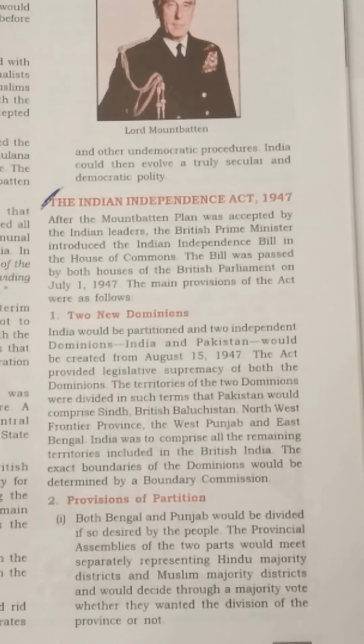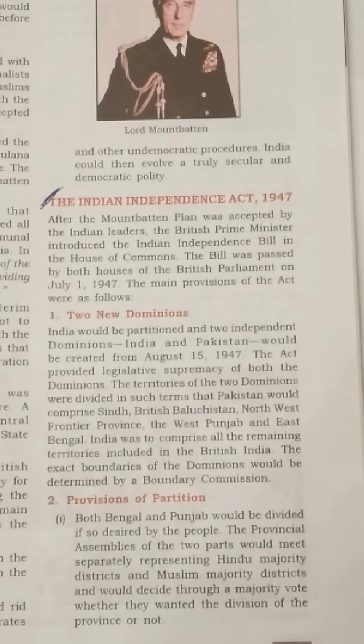But although it was divided, a proper boundary was not set up, because that was the work given to the Boundary Commission. The next provision was the provisions of partition. Both the Bengal and Punjab regions were to be divided as per the desire of the people, because these were the areas which were supposed to be given to both India as well as Pakistan.